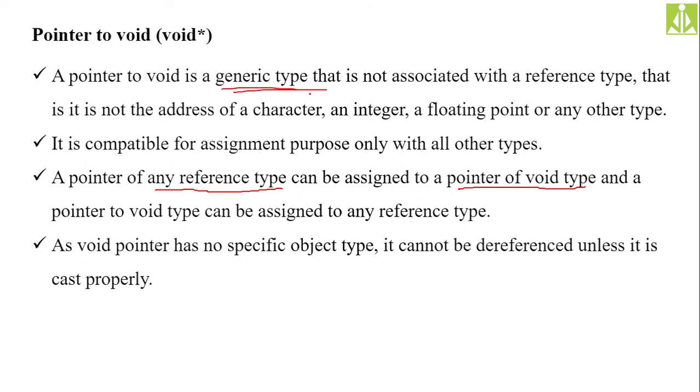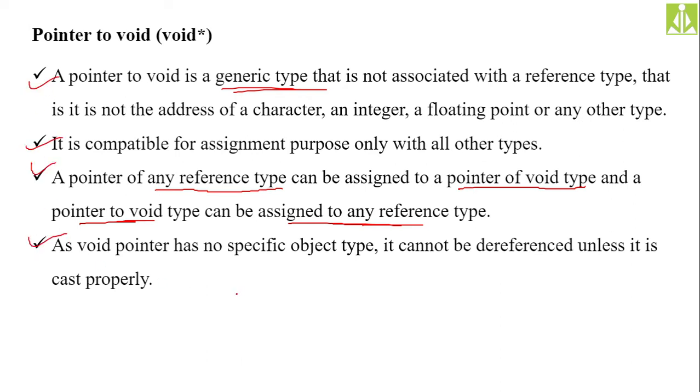Remember this one. And a pointer to void, that is nothing but your generic pointer type, can be assigned to any reference type. So that's what I said. It can hold the address and it can be assigned to other pointers. So directly dereferencing is not possible. We will see that in the next statement. This we discussed in the last statement.